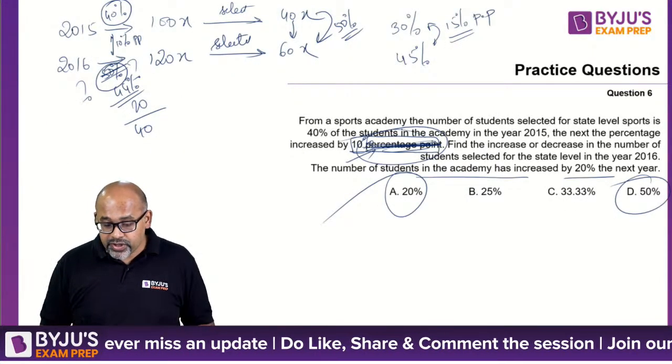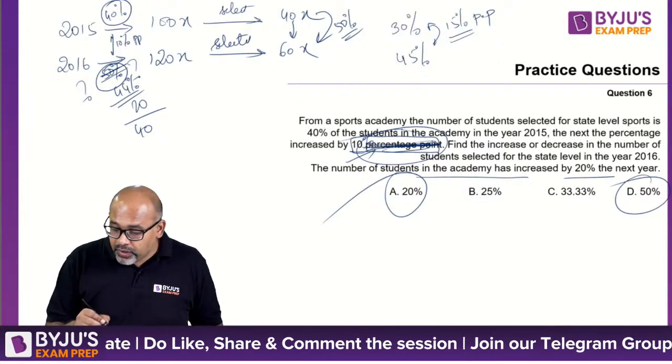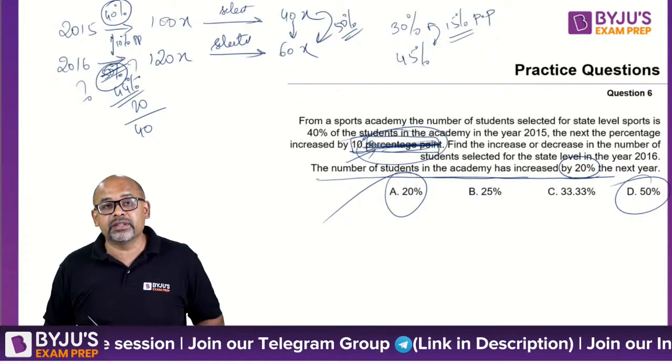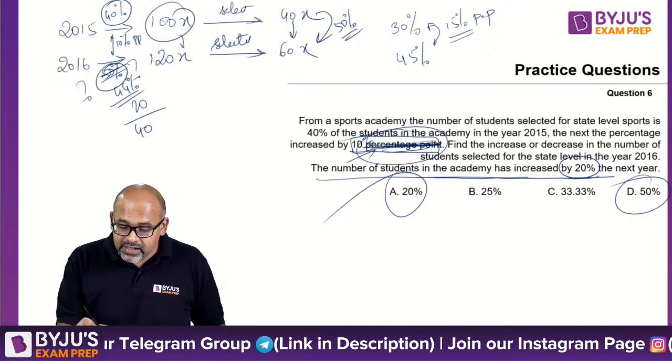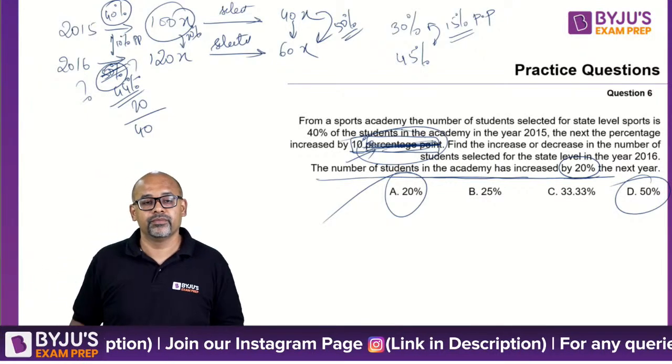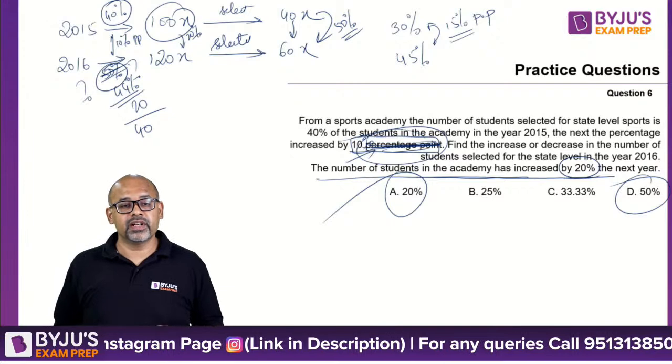Yes. In the next question, how did I get 120? I got 120 because they are saying the number of students in the academy increased by 20%, which means 100x increased by 20%. So 100x became 120. Okay? Is it clear, Varun?